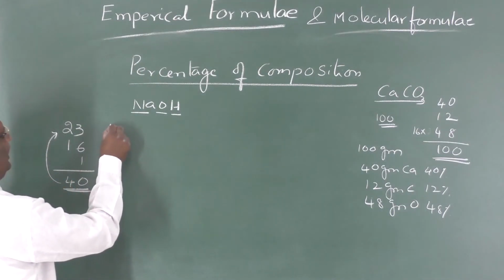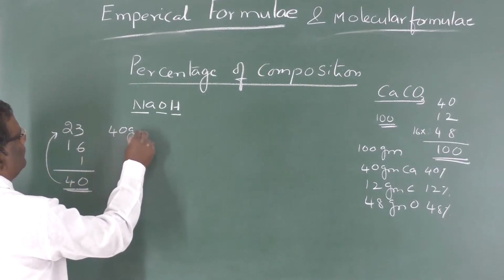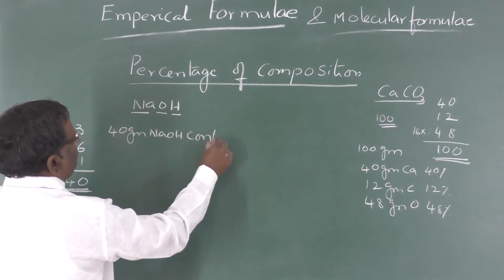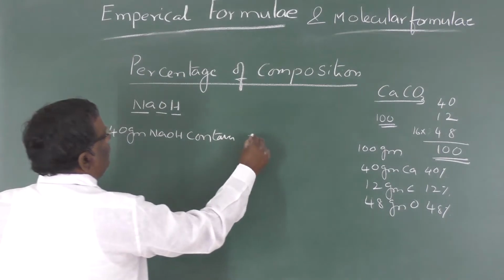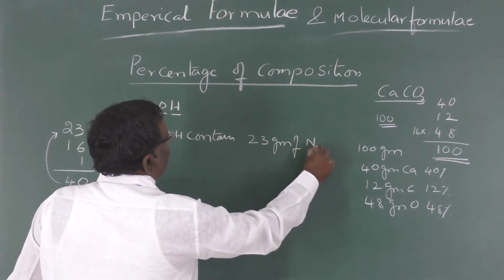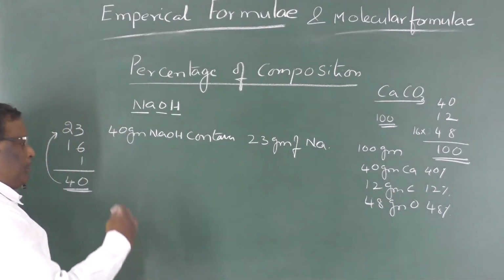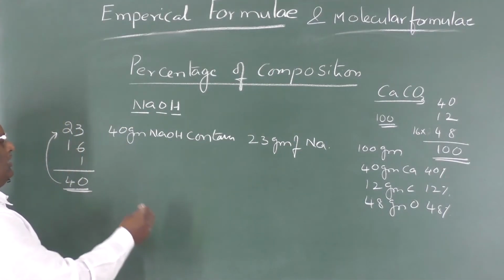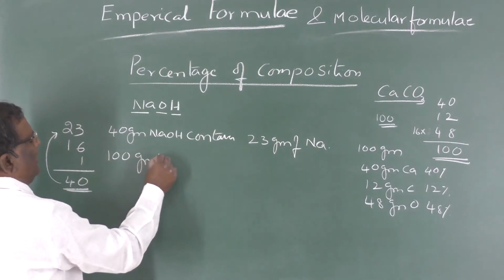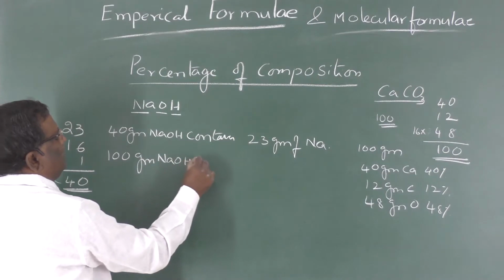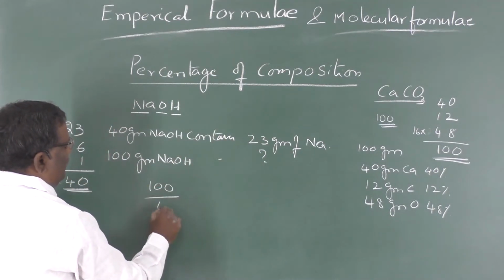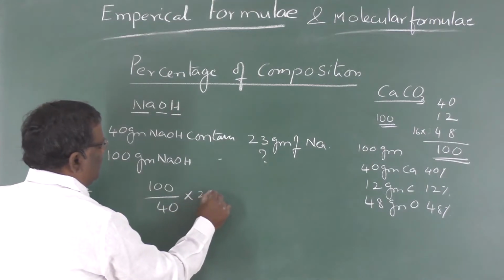So 40 grams of NaOH contain 23 grams of sodium. Now the percentage of sodium is the sodium present in 100 grams of NaOH. So 100 grams of NaOH contains how many grams? 100 by 40 into 23.